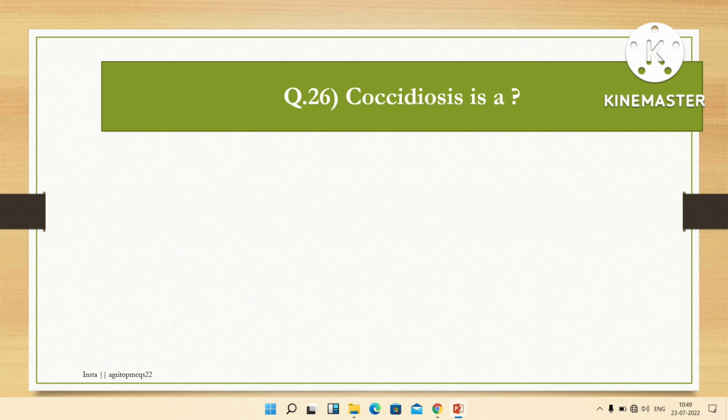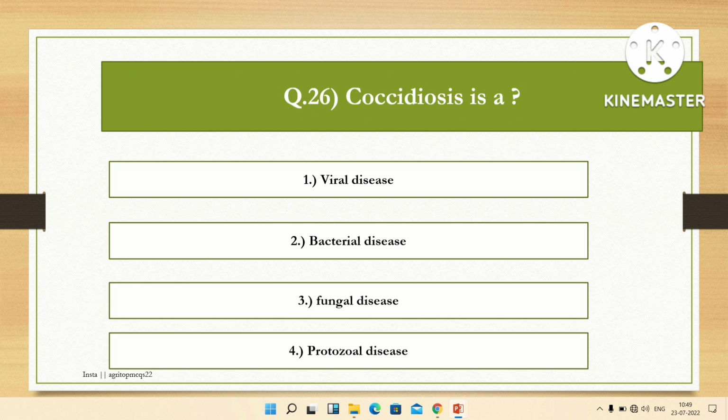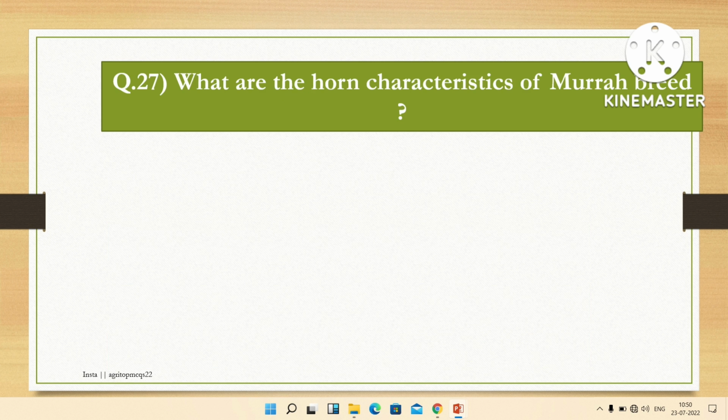Next question is: coccidiosis is a. Options are viral disease, bacterial disease, fungal disease and protozoal disease. The right answer is protozoal disease. Coccidiosis is a protozoal disease.